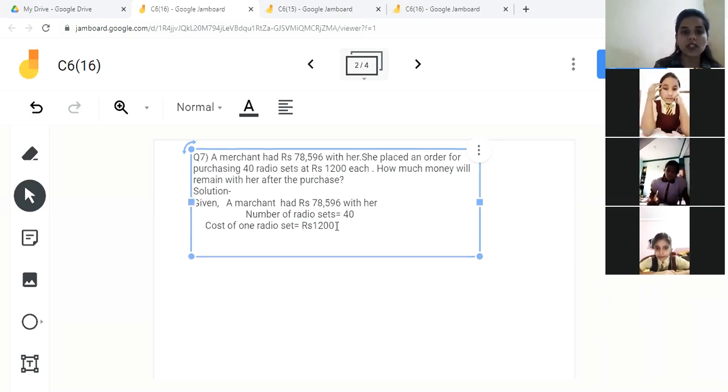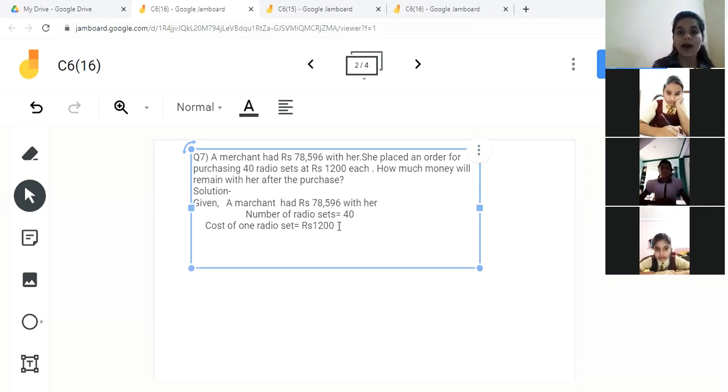Suppose the cost of one chocolate is 20 rupees. So what will be the cost of 3 chocolates? It will be 20 multiplied by 3. So in the same way, the cost of one radio set is given as 1200 rupees. So how will you find out the cost of 40 radio sets, children? By multiplying them.